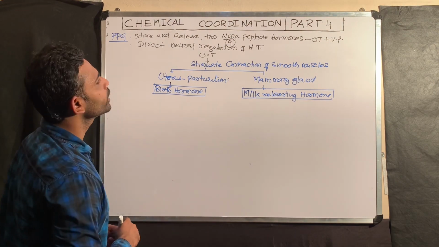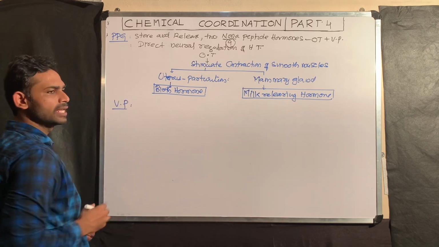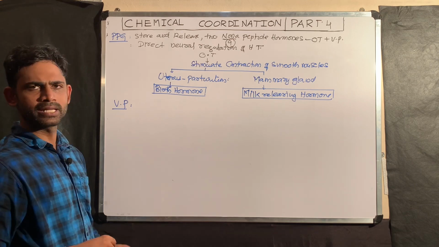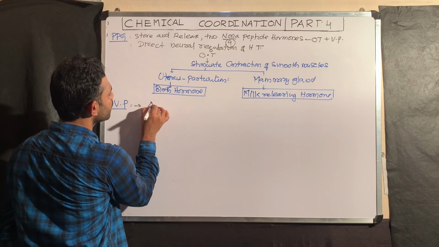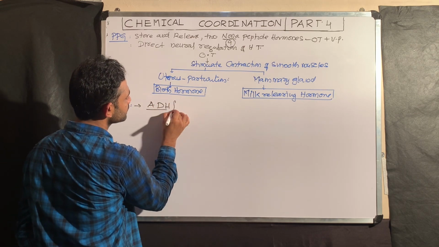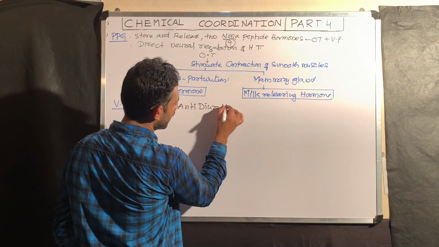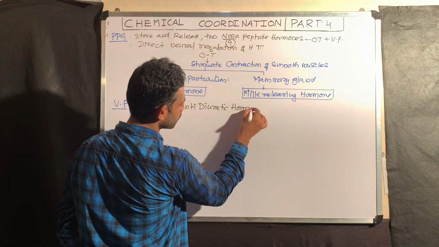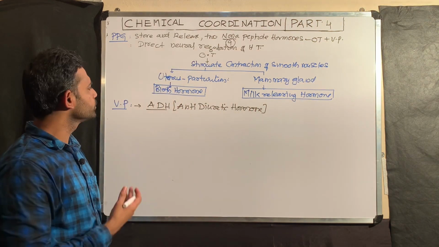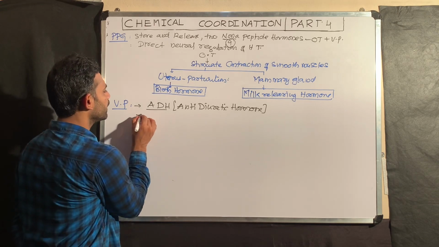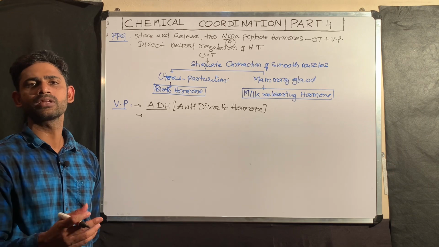Okay, next I am going to tell about vasopressin. The name I will explain later. Main function wise, vasopressin is also called ADH, anti-diuretic hormone. The main action of ADH is on the DCT of the kidney, the distal convoluted tubules.